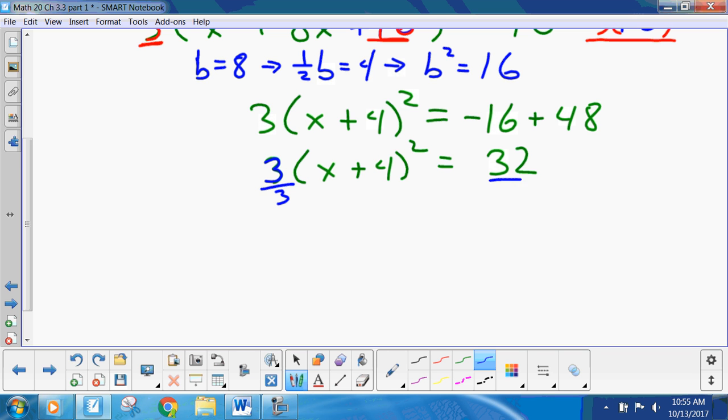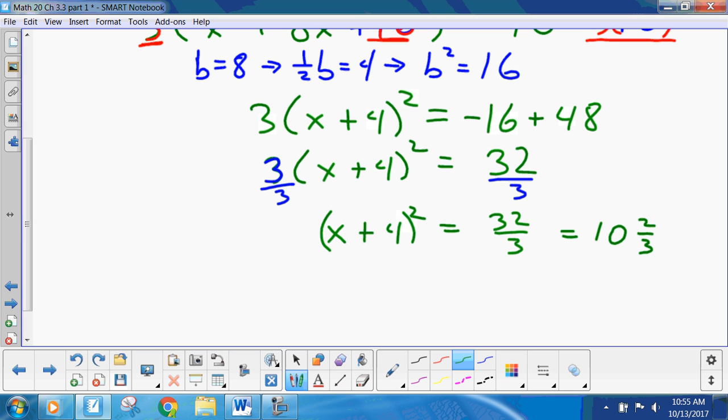Divide by 3. So divide both sides by 3. You're down to x plus 4 squared equals 32 over 3. Now if you want to be picky, that's 10 2/3, or 10.66 repeating. Whatever floats your boat. I'm going to keep it as a fraction because I can, because I want to.